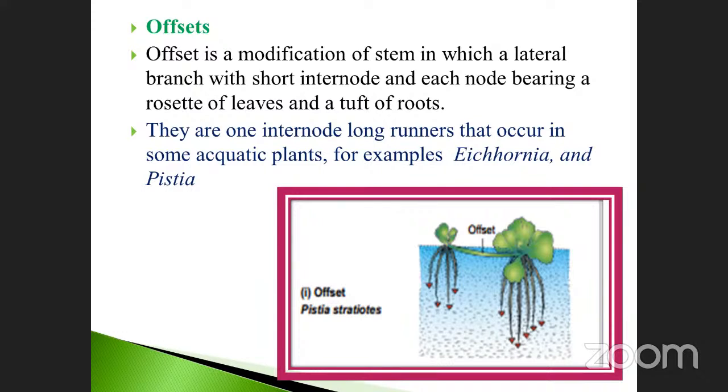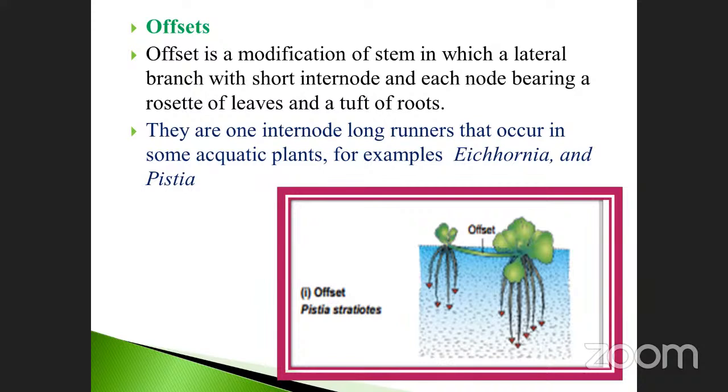See here, there are so many roots. There is a bunch of roots here, but there is no root tip. Once again, I repeat for you: there is no root tip. Instead of a root tip, there is a root pocket. Okay, just understand. It is also asked so many times in NEET questions. They asked whether Pistia root tips are present or absent. It is also asked so many times in assertion-reasoning questions.